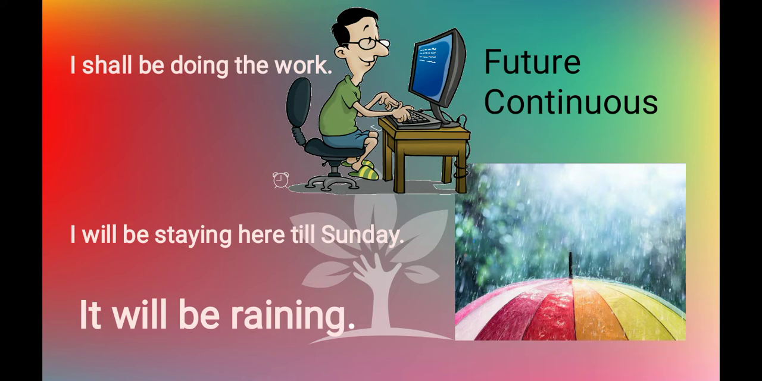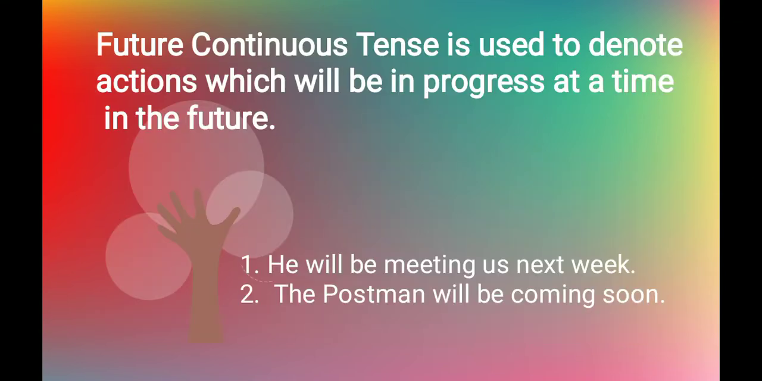Okay, let's see what future continuous actually is. Future continuous tense is used to denote actions which will be in progress at a time in the future. This is what we just observed in the previous sentences. Again, a few examples are given here, like, he will be meeting us next week. A certain time is given here, next week. That means in the future, this work will be in progress.